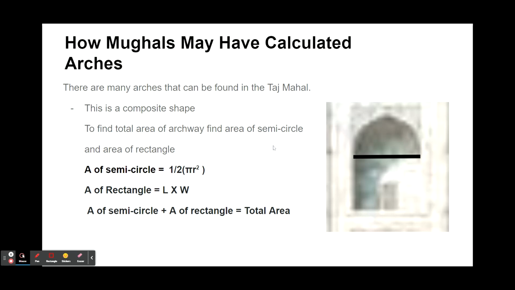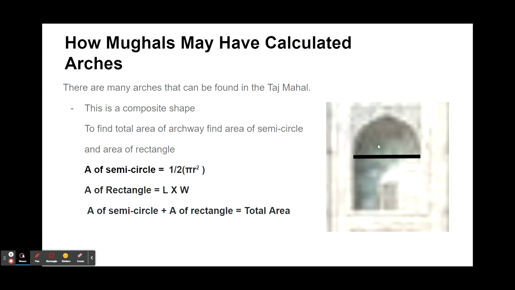Now, Ustad wants one more thing from us, and that is how we can calculate the area of an arch. There are many arches that can be found in the Taj Mahal, and from the looks of it, the arch is a composite shape, which means it is made up of 2 or more shapes.